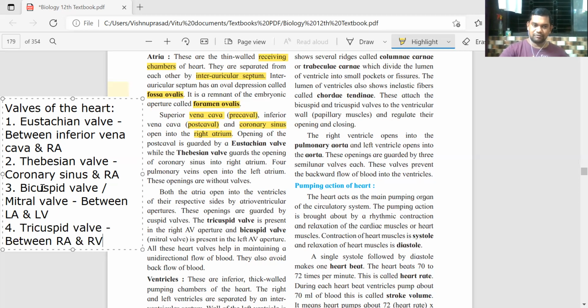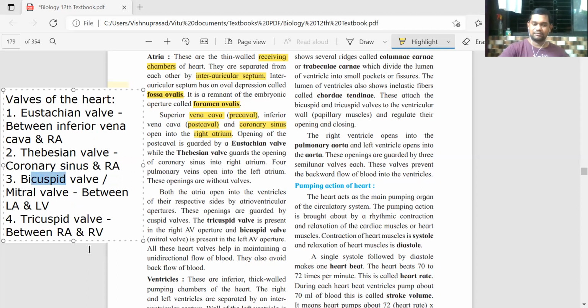Now if you see both these names, दोनों में cuspid जो word आ रहा है ये common है. Cuspid means it has come from the word cusp, C-U-S-P. Cusp का मतलब है it is like a projection, जैसे teeth में होता है ना ऐसे. Projection type उसको cusp बोलते हैं.